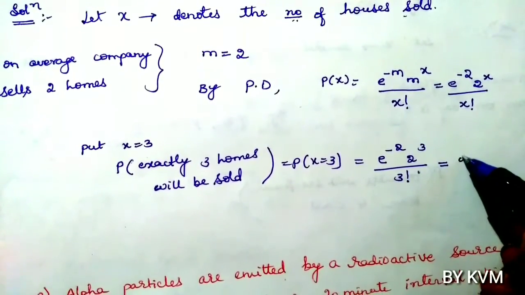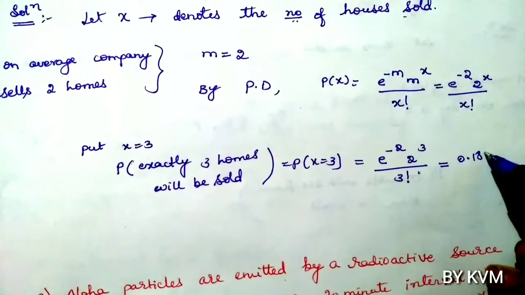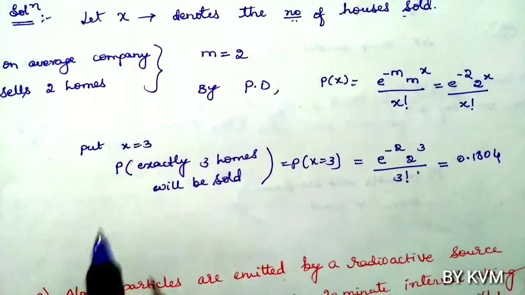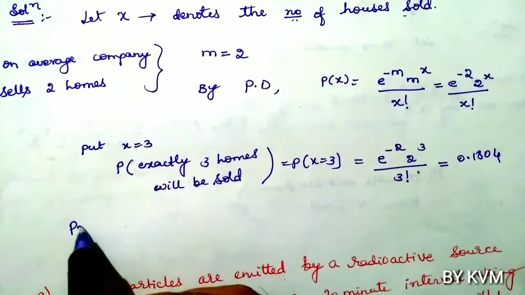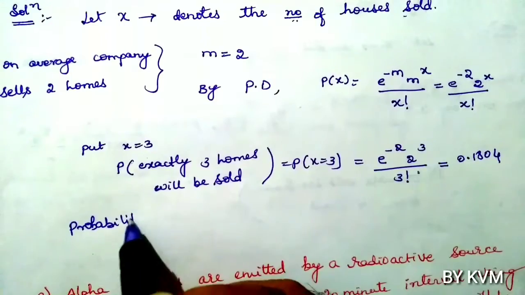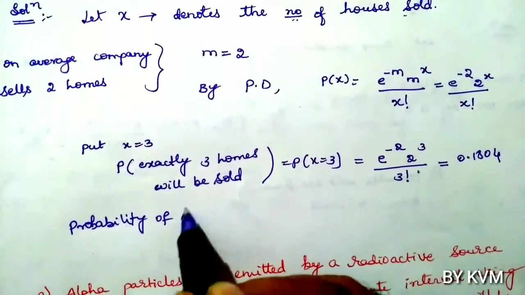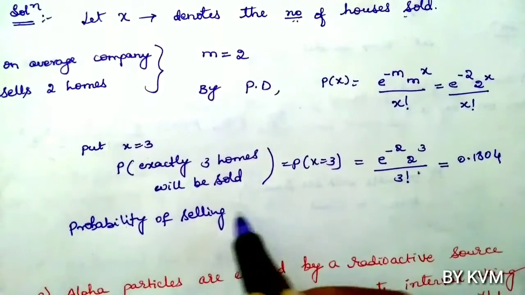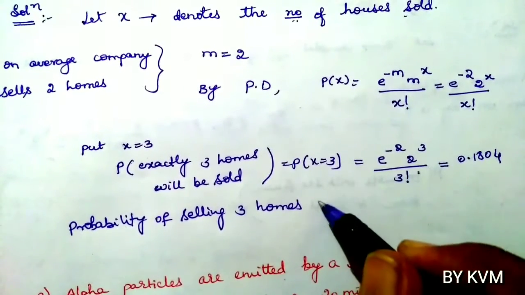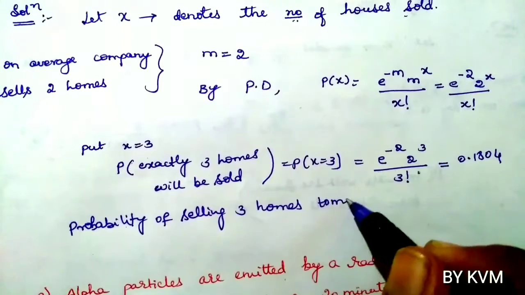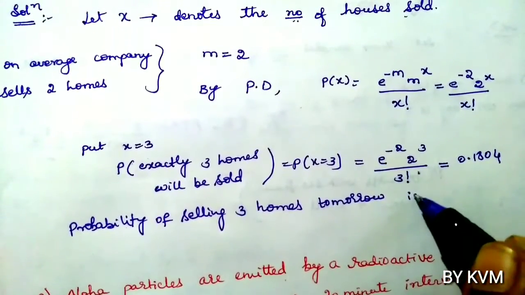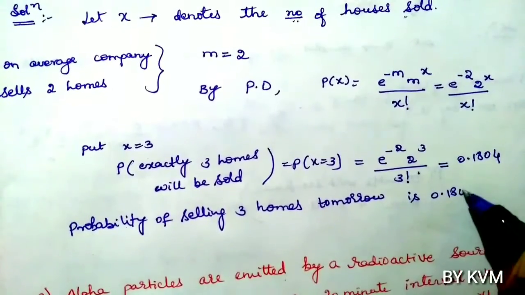On calculation we get 0.1804. So the probability of selling 3 homes tomorrow is 0.1804.